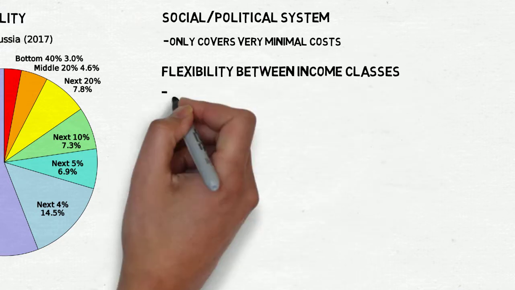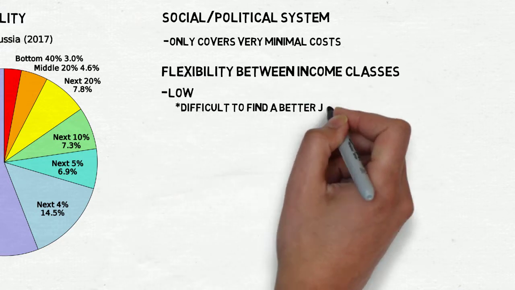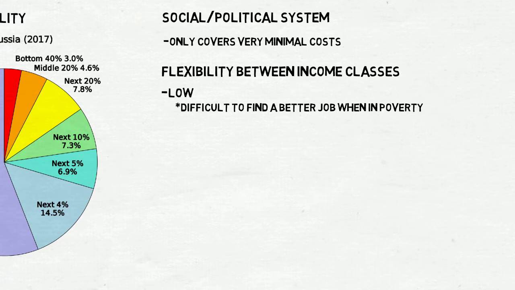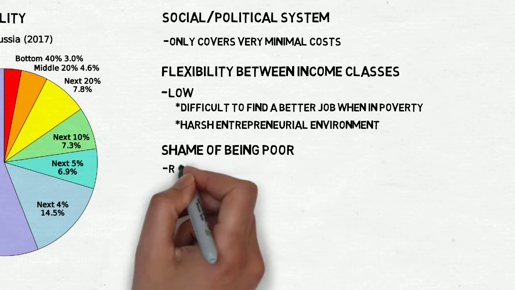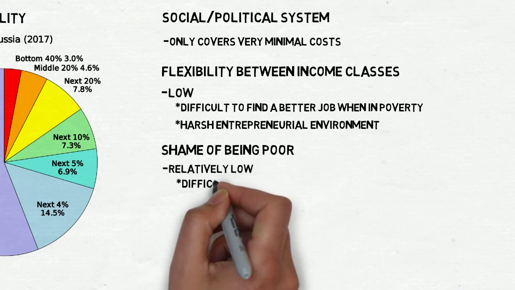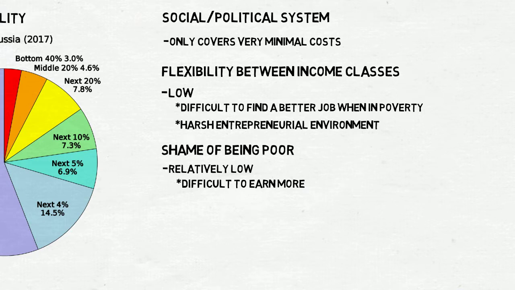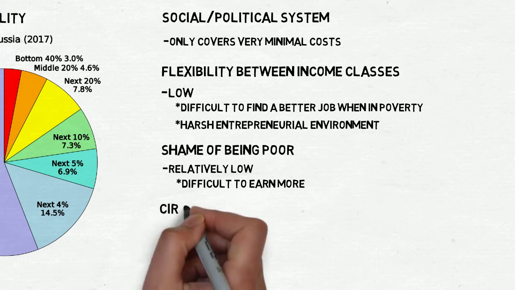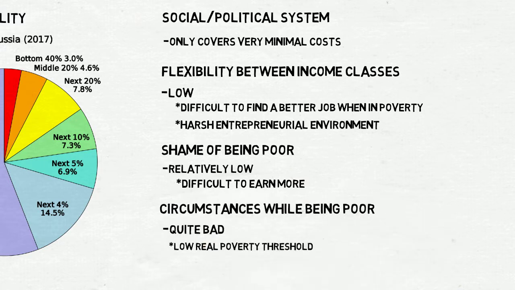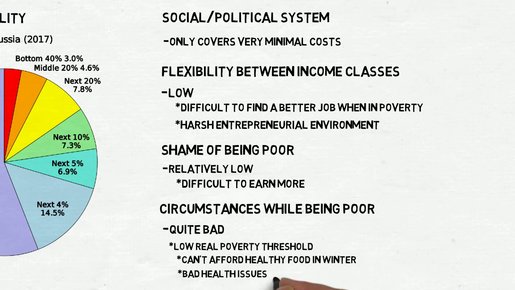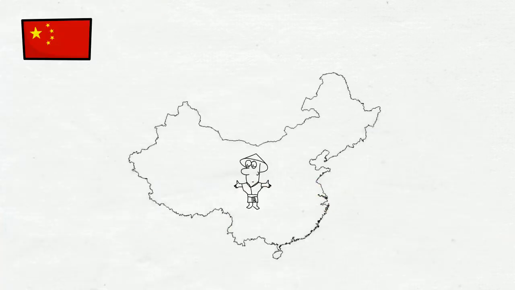The flexibility between income classes is low since it's very hard to find a better job when in poverty and there is a harsh entrepreneurial environment. Shame of being poor is relatively low since it's difficult to earn more and poor people often only see other poor people as poverty really differs per region. Circumstances while being poor are quite bad since there is a low real poverty threshold. They can't afford healthy food in the winter and people get health issues from the age of 25 to 30. Next we will discuss China.